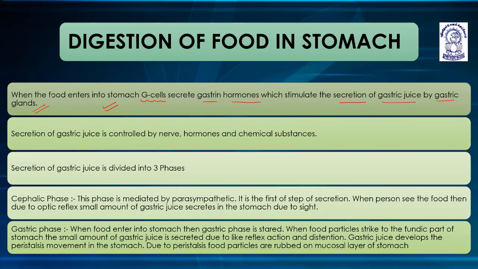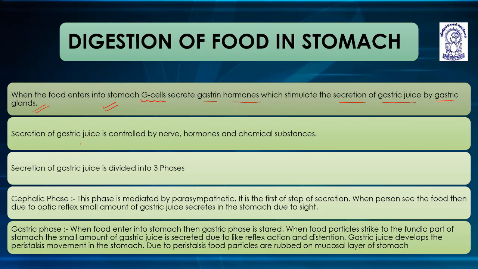Gastric glands are concerned with the secretion of gastric juice, and it is stimulated by a hormone given by the G cells of the stomach.